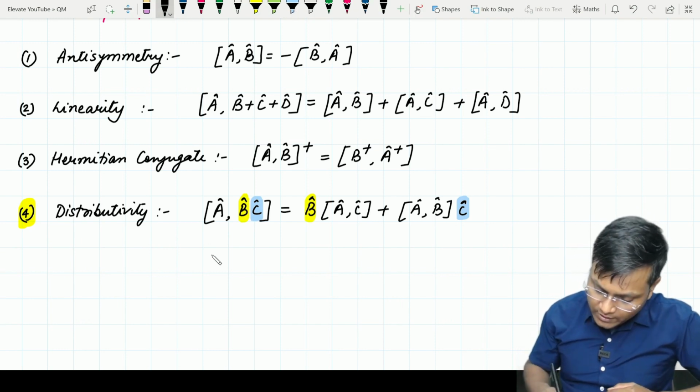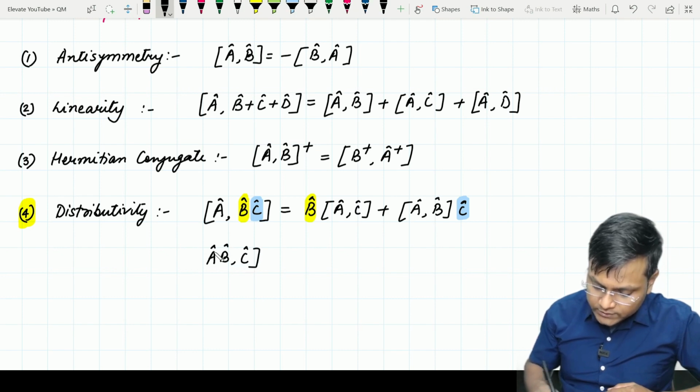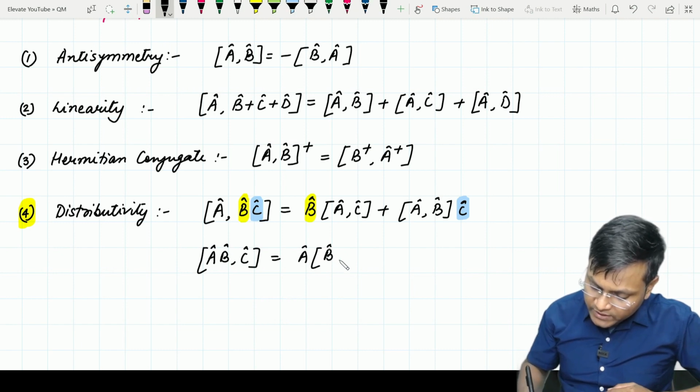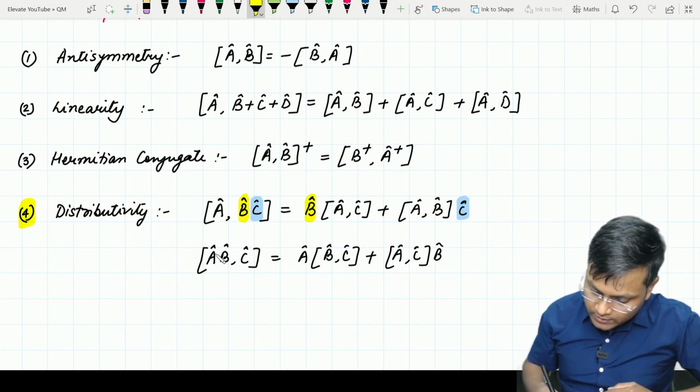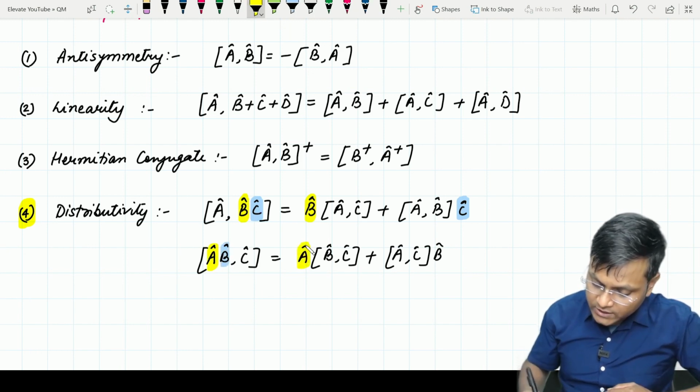So similarly अगर हम A B product का commutator C के साथ find out करते हैं, then this is nothing but A commutator of B and C plus commutator of A and C B. I hope that you understand it now. अगर ये A है और अगर ये B है तो A आपका बाहर आ जाएगा left hand side में और B जब आएगा right hand side में आएगा.